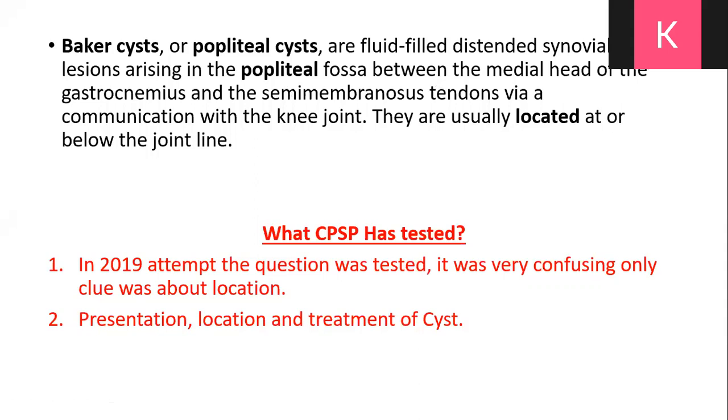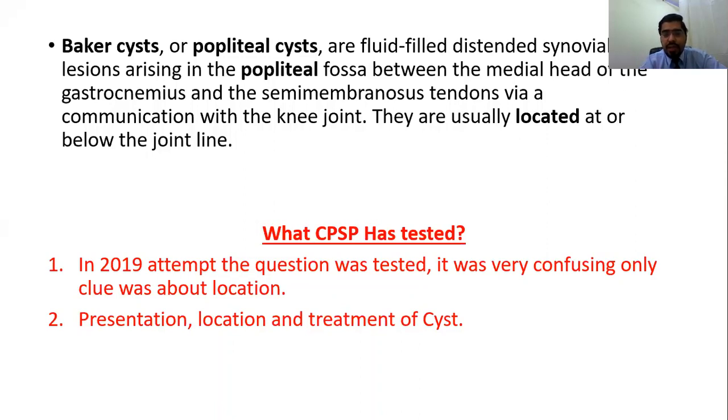The popliteal Baker cyst, or popliteal cyst, is mostly between the medial head of the gastrocnemius and the semimembranosus tendon. So always remember the location of this popliteal cyst or Baker cyst.